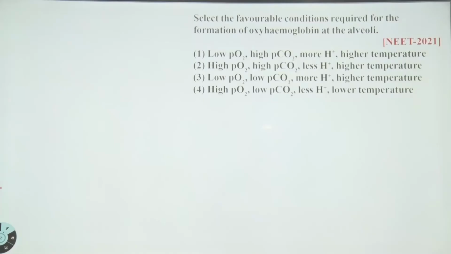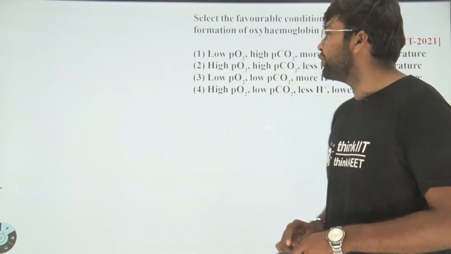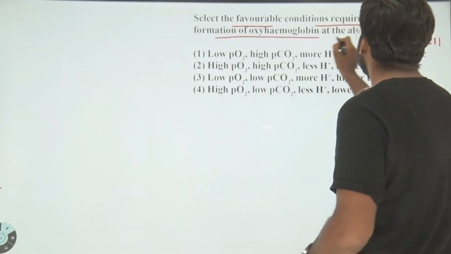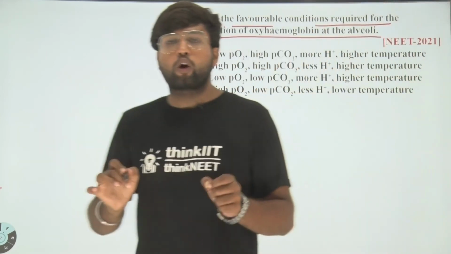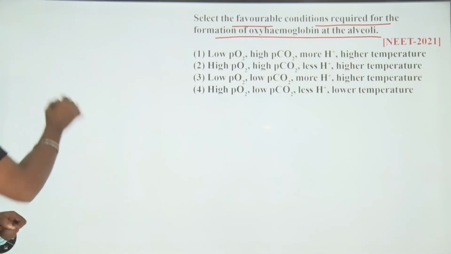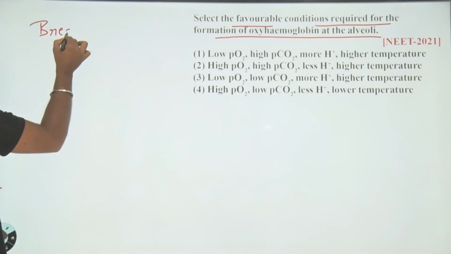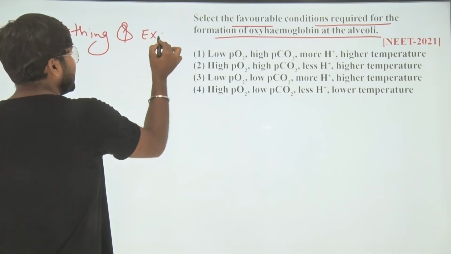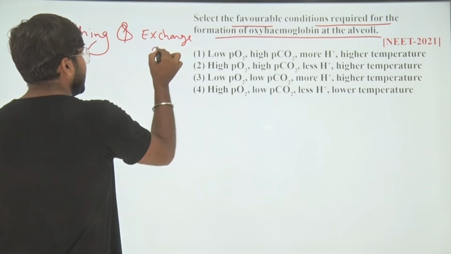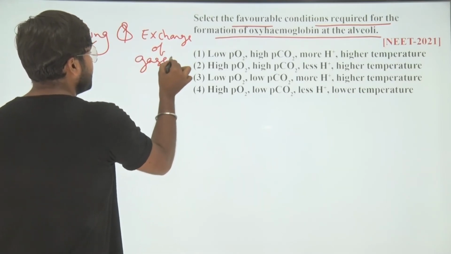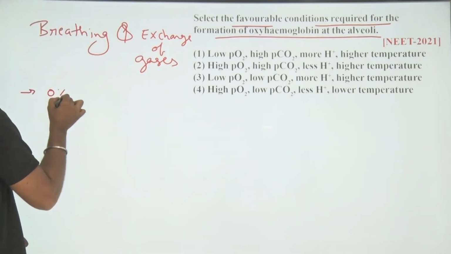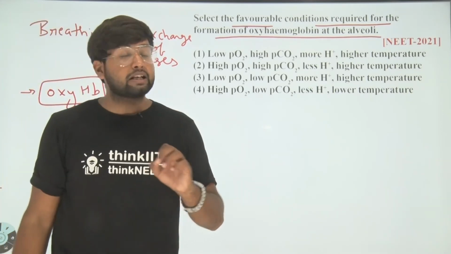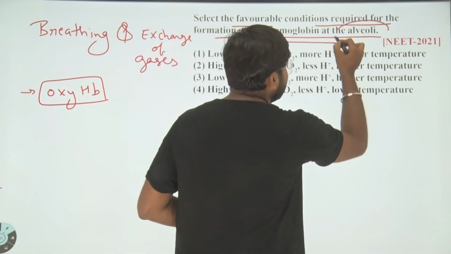Thank you. Hello students, let's have a look toward the question. Select the favorable conditions required for the formation of oxyhemoglobin curve at alveoli. The question is from breathing and exchange of gases, a good question from the oxyhemoglobin dissociation curve, right? The question is asking about oxyhemoglobin at the alveoli level.